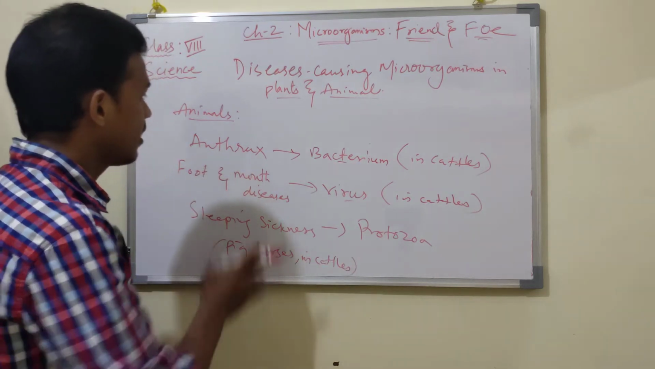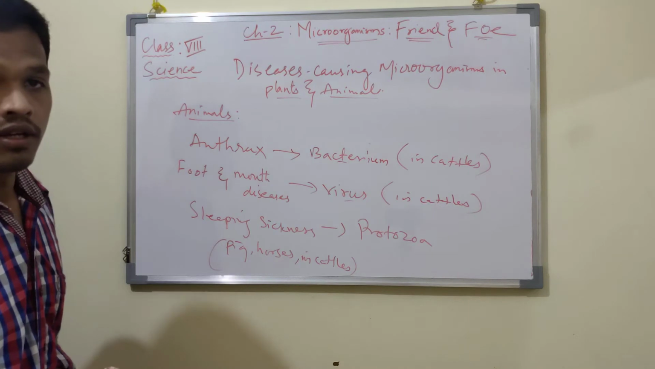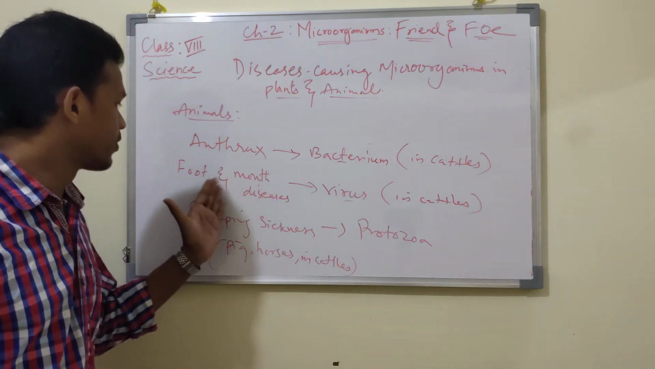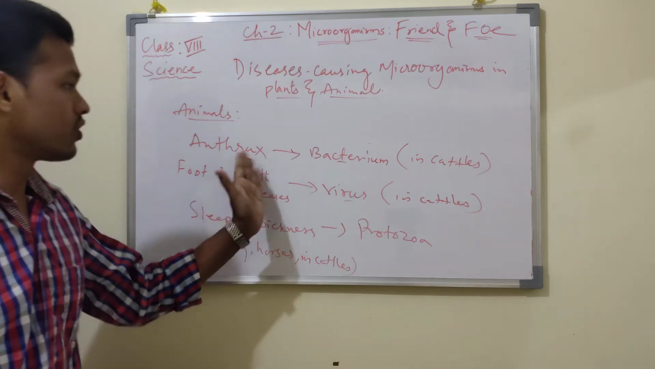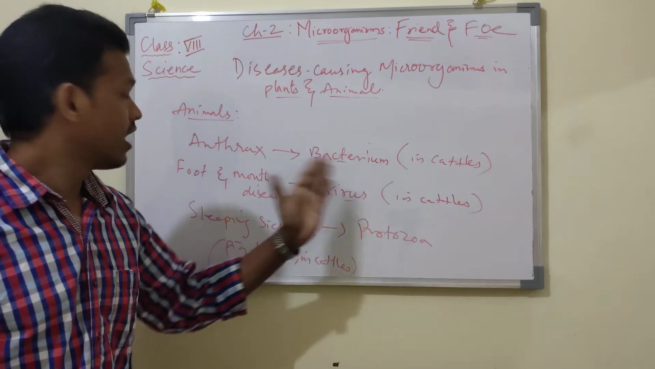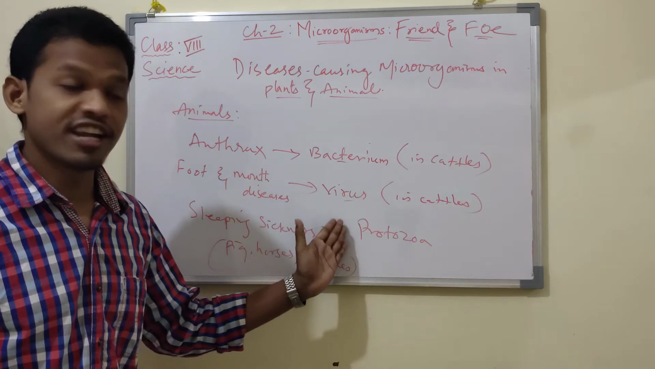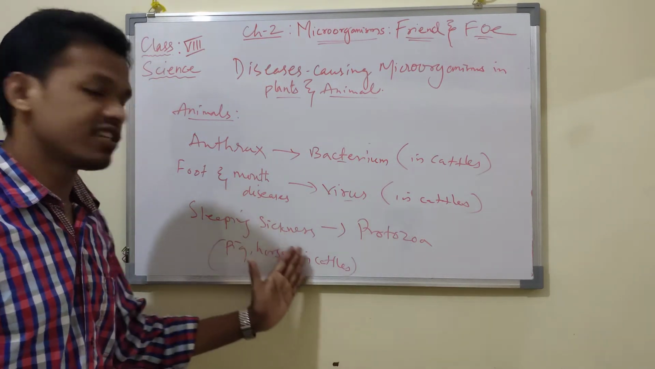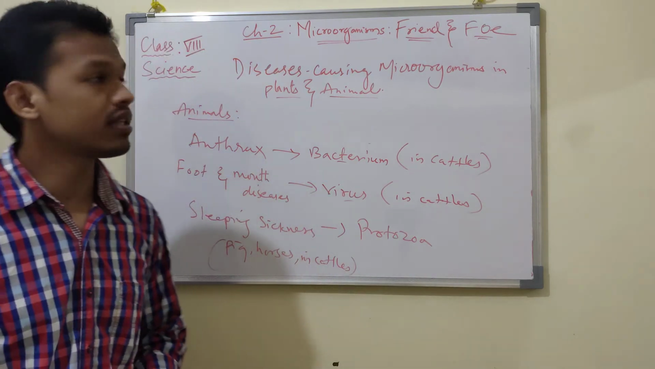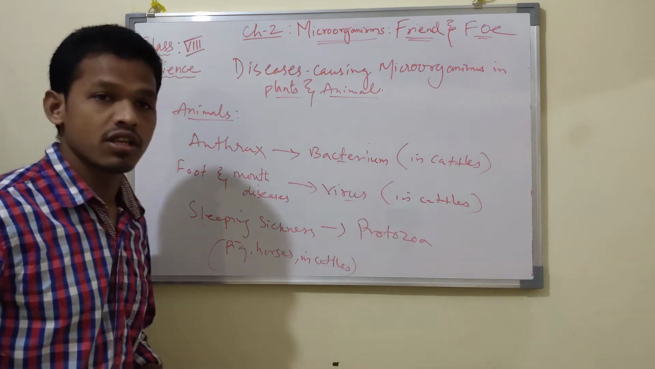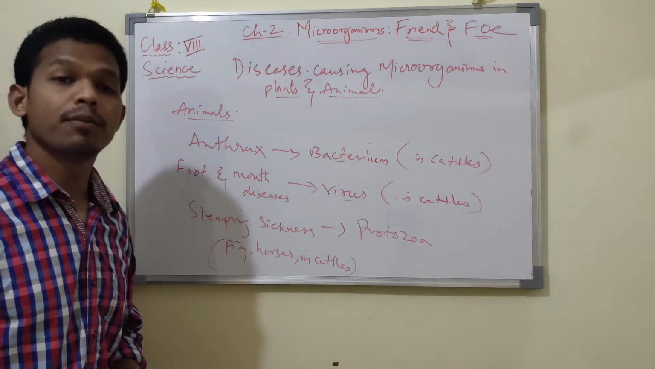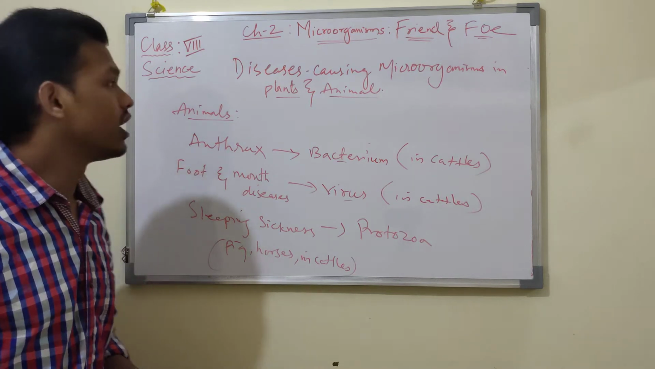So these are the diseases caused by microorganisms in certain animals. These are the disease names. Anthrax is caused by a bacterium in cattle, foot and mouth disease is caused by a virus in cattle, and sleeping sickness is caused by a microorganism called protozoa. So these are the different types of diseases. Not only in animals, it also causes diseases in plants.